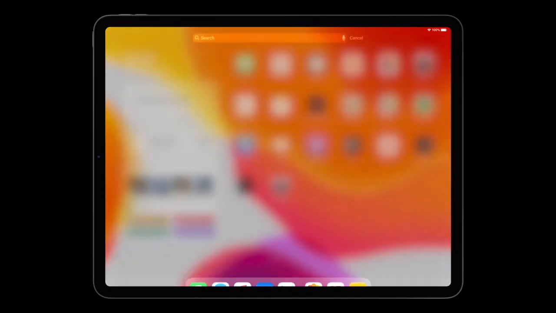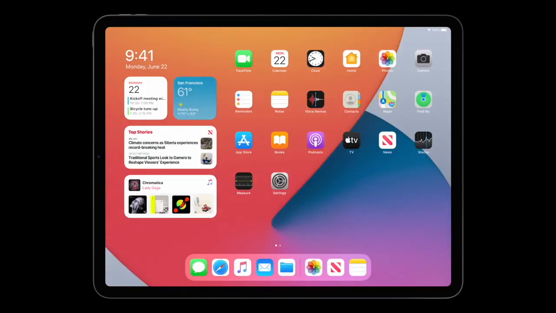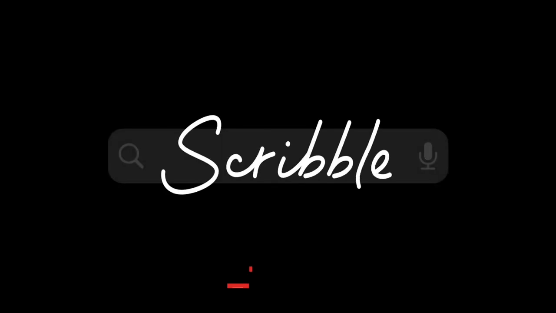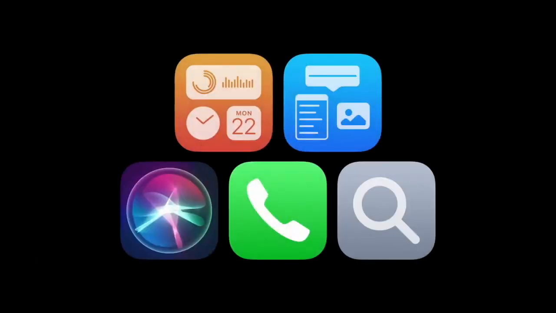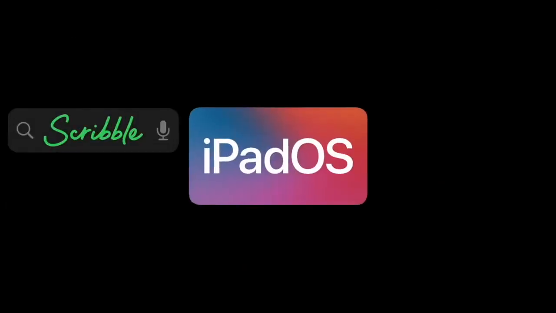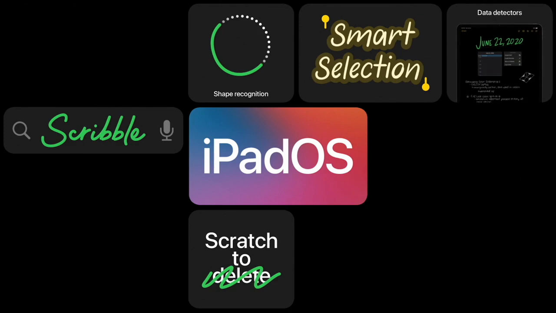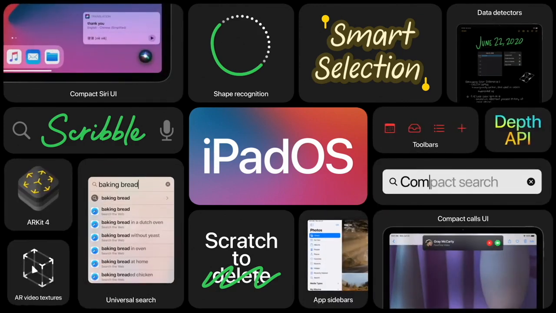Talking about the new search bar, just like the older version of Siri, search also took all your screen, but now the search bar has been redefined, and now you can even scribble with your Apple Pencil on the search bar. The widgets and map updates from iOS has also been added to iPadOS. So this was all about iPadOS. These new features look really amazing.